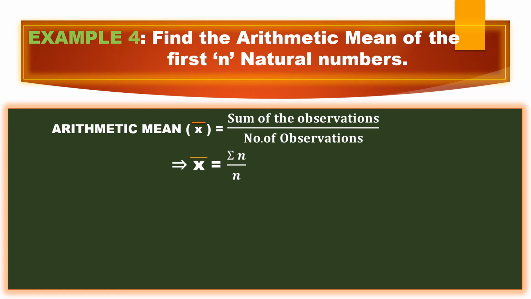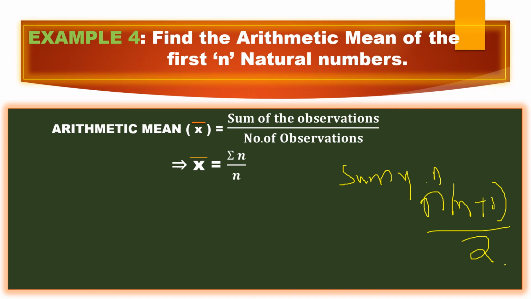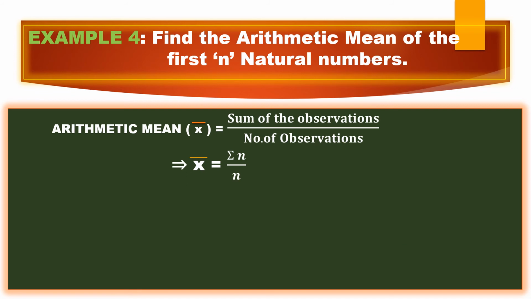Now here, n natural numbers, we have the formula for the sum of n natural numbers. The sum of n natural numbers is n into n plus 1 by 2. This is very, very important. The sum of first n natural numbers formula is n into n plus 1 by 2. So sigma n means the sum of n natural numbers, right?